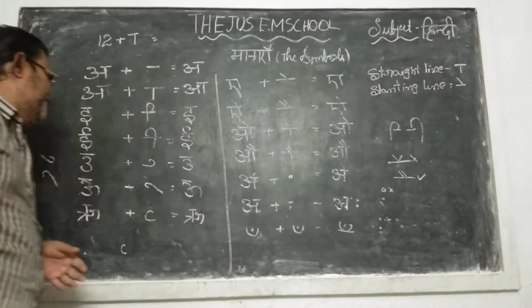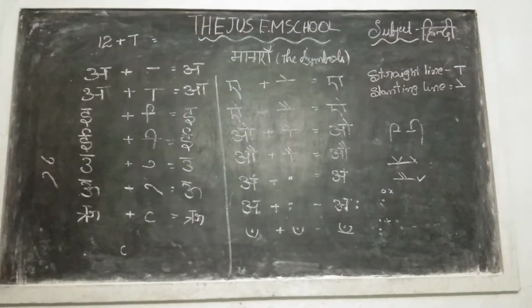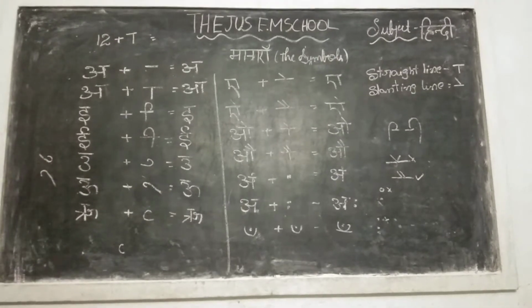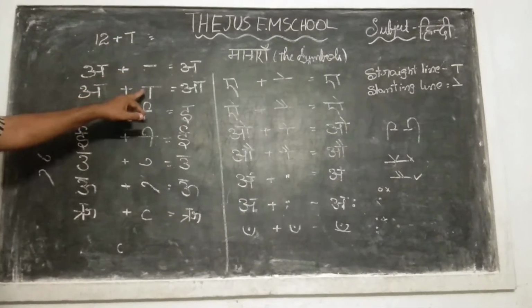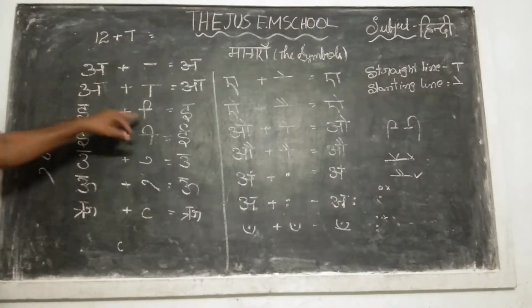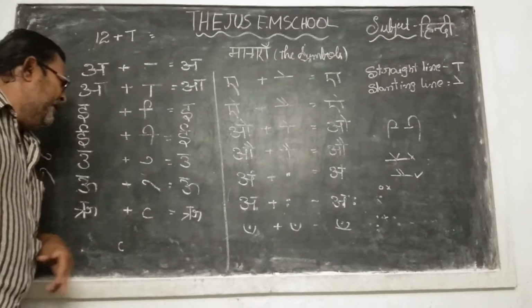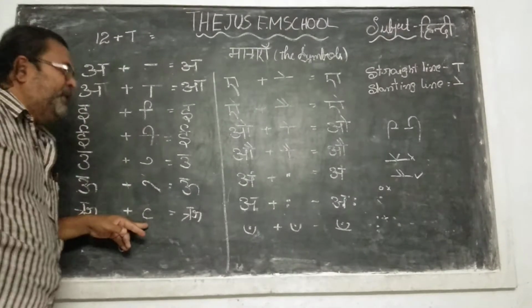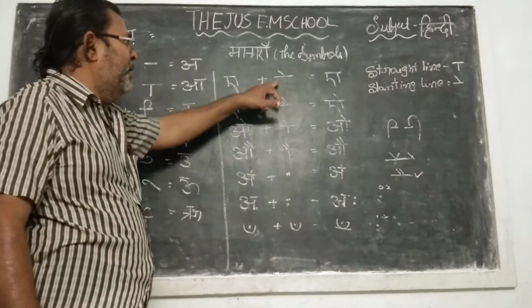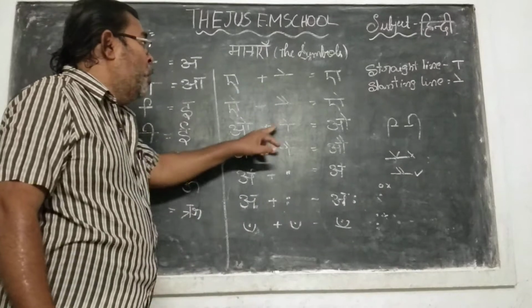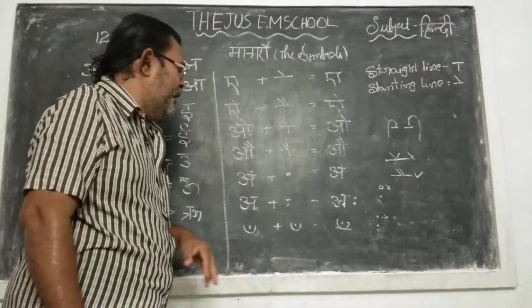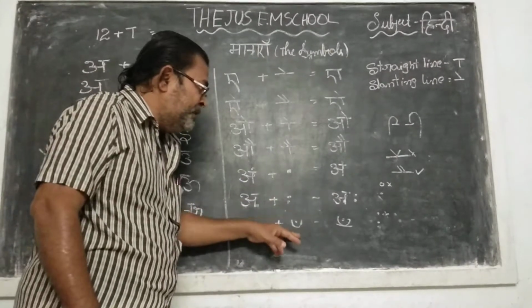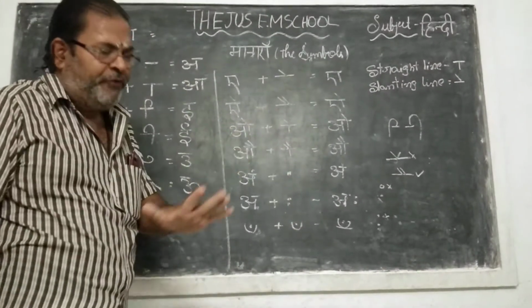Suppose I write and show you how it should be pronounced. Once again I am going to repeat it, so you will remember. A ki matra, E ki matra, U ki matra, Ri ki matra, E ki matra, Ai ki matra, O ki matra, Au ki matra, bindu, chakra bindu, ardha chandrakar. Did you find it out?